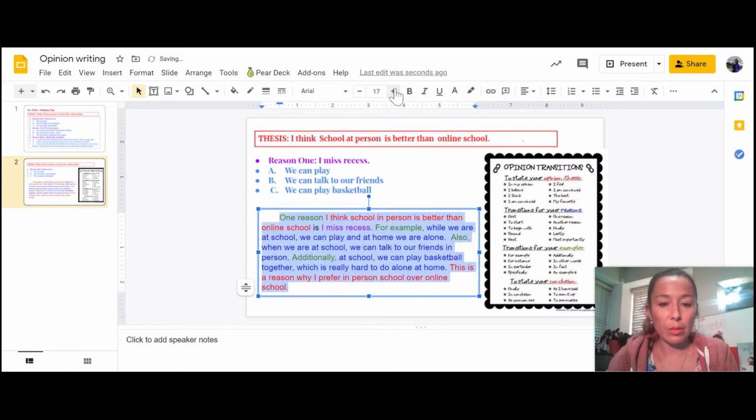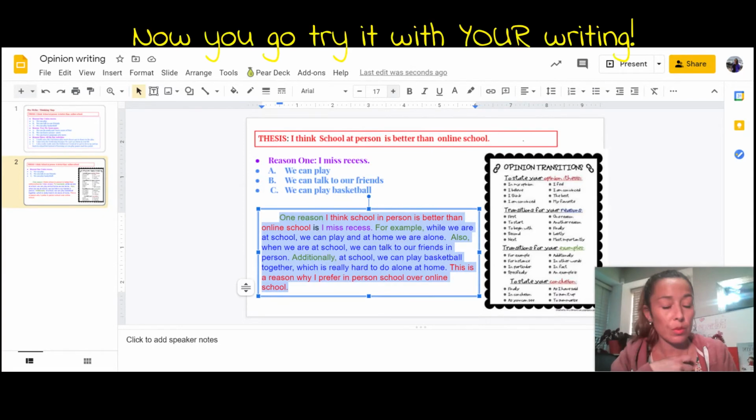Let's recap a little bit. You're going to start with your thesis and your reason. Put all your examples, flesh them out into good sentences. Put those linking phrases in between to connect them all, like for example, also, furthermore. And if you choose, wrap it up at the bottom with a nice concluding sentence. And there you go.